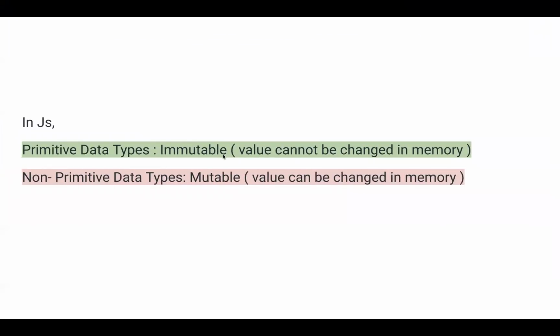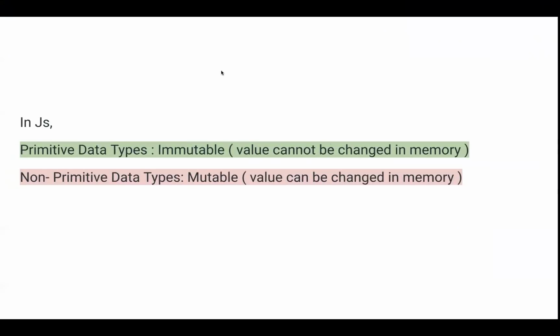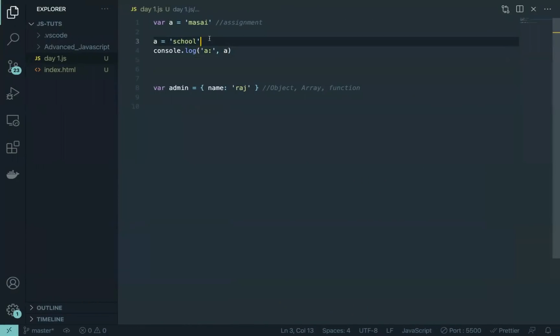So that means there is that little edge case in this statement which we are not covering here. So what is that? Remember, the value cannot be changed in memory, the actual value. So here we are changing the value of a. Remember, we are just changing where a is now pointing to. a was pointing to Masai before, now a is pointing to school. But in this case, what is the actual value? The actual value is Masai.